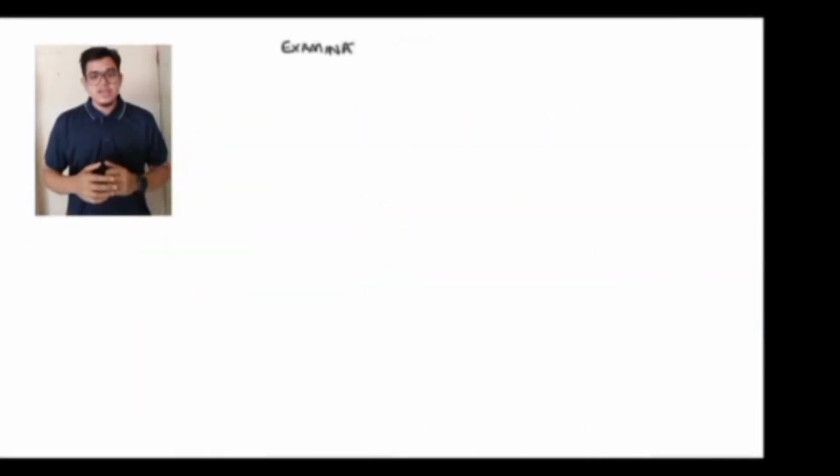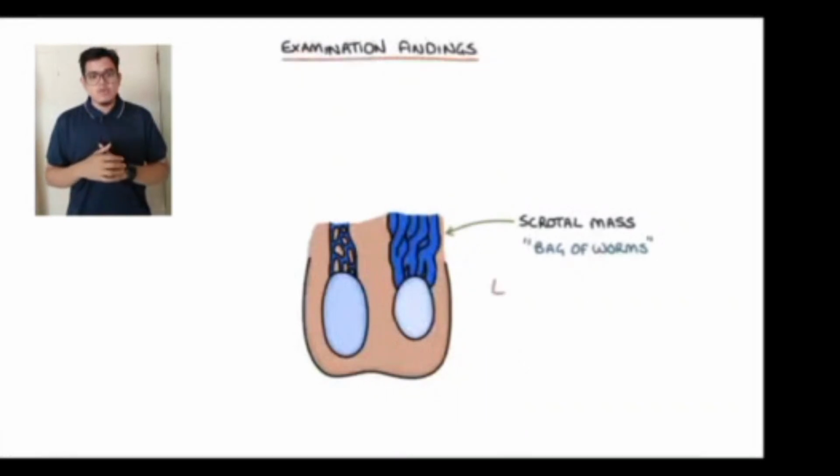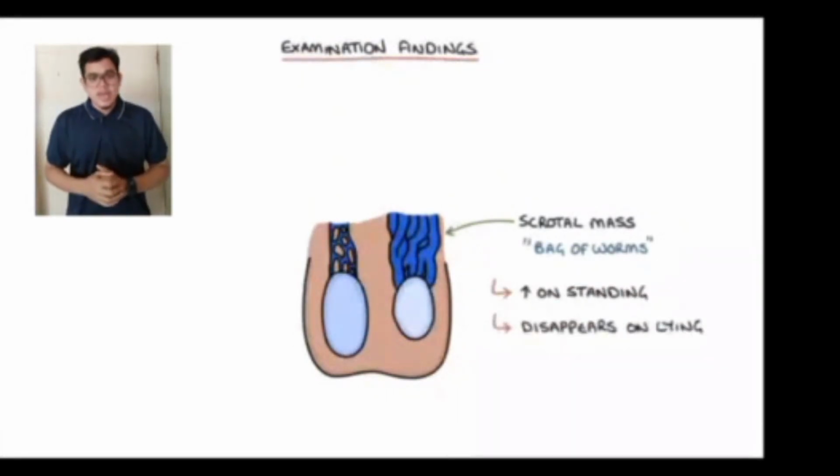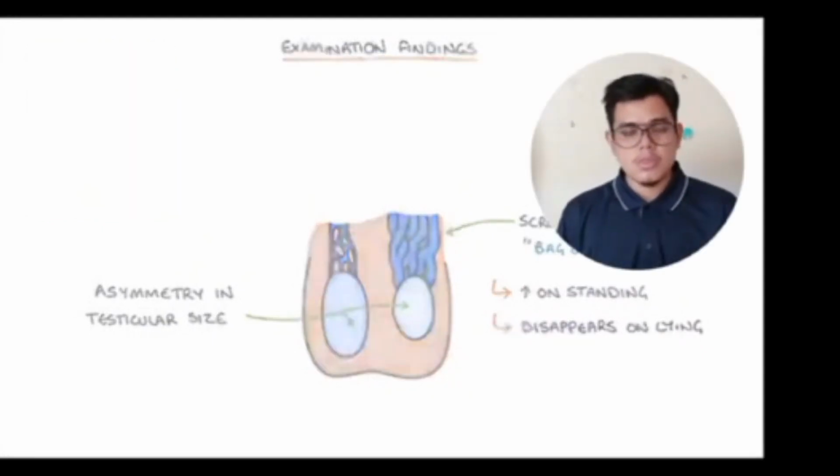The examination finding of varicocele is a scrotal mass that's often described as feeling like a bag of worms. They can be more prominent on standing and disappear when lying down. There may also be asymmetry in the testicular size if the varicocele has affected the growth of the testicle on that side.